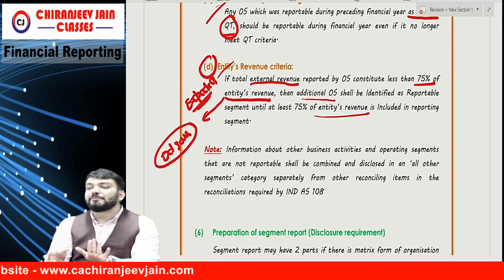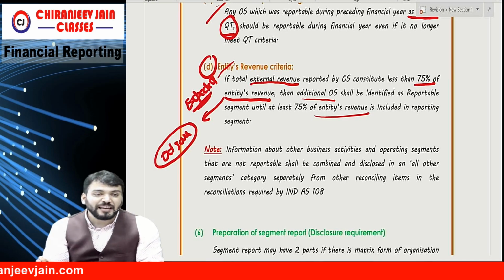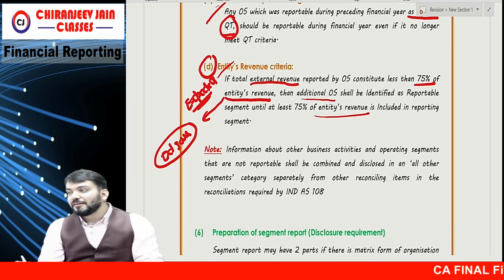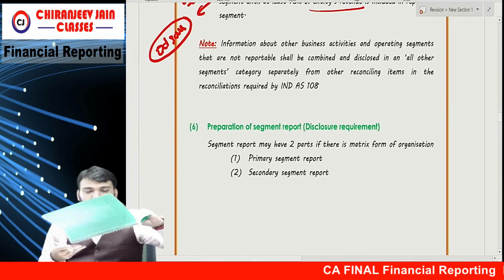If it is less than 75%, we should include some more operating segments as reportable segments. This is the identification of reportable segments. Understood? Correct.